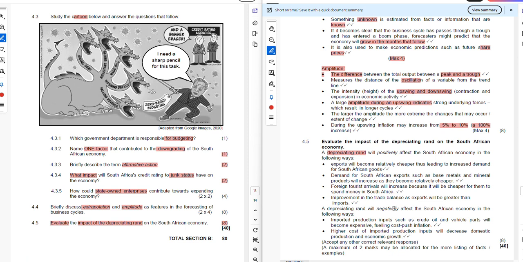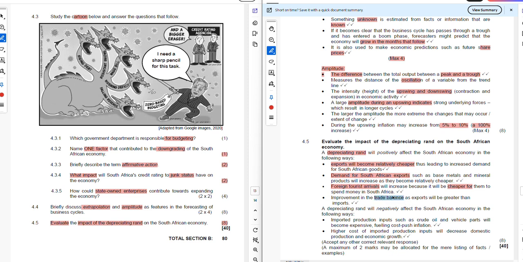So overall, what are we looking at? We're looking at the fact that exports will be relatively cheaper, and if exports are relatively cheaper, more people will buy, so the demand for exports will increase. Also, foreigners will want to come to South Africa because it will be cheaper for them to buy anything they want to buy here. Also, in terms of renting space or accommodation during their stay, it will be cheaper. Improvement in the trade balance.